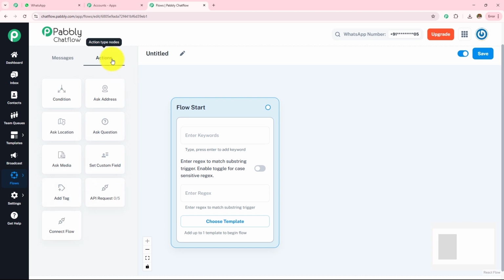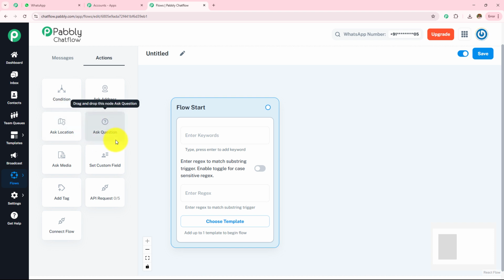Next, moving on to the actions. The first button is of condition. So this condition allows you to set logical condition for branching the conversation flow like yes or no. We have this ask address, so this prompts the user to enter the address and store it in contact field. Then we have this ask location, so this requests the user's live location.